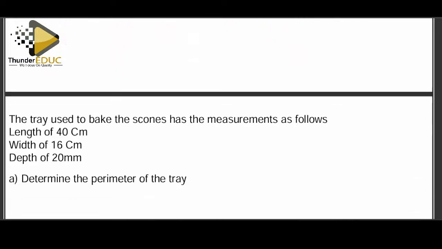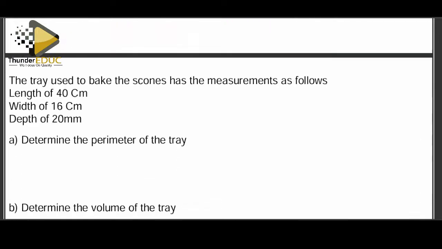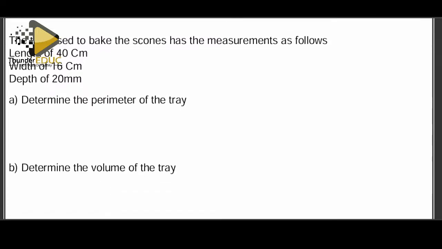Okay, we come to the other part that says the tray used to bake the scones has the measurements as follows. Length of 40 centimeters, a width of 16 centimeters, and a depth of 20 millimeters. Determine the perimeter of the tray. Now remember, the moment you see this, this tray becomes a rectangular tray. All right?